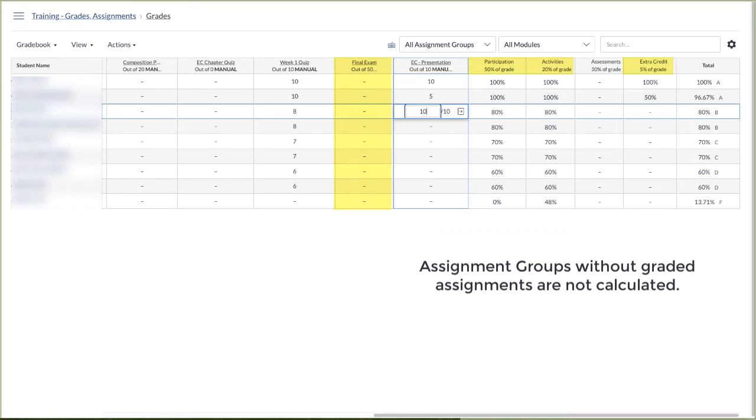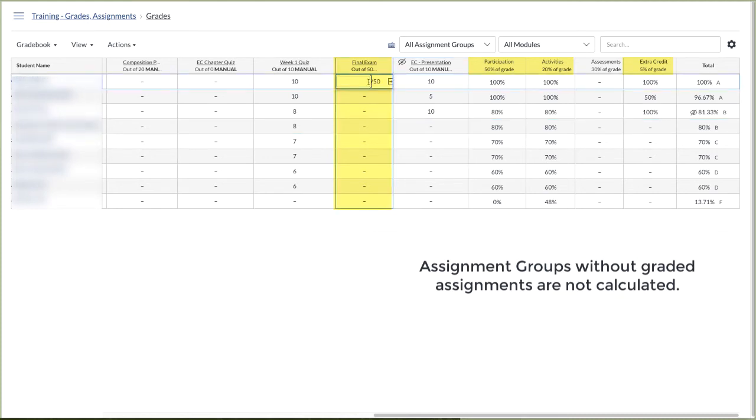So the student with 80%, they have 100% now out of the 5%, and of course they only have the 80% from participation in activities. But as soon as they take this final exam, and I enter any kind of a score, it includes it into the calculation, and we see the 105%.